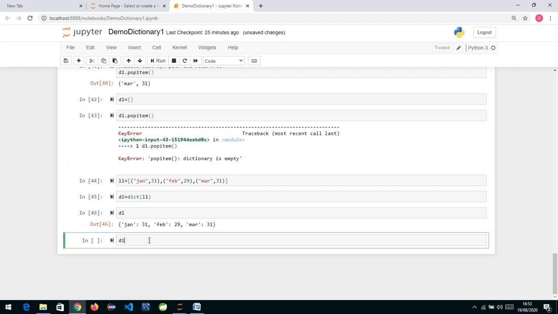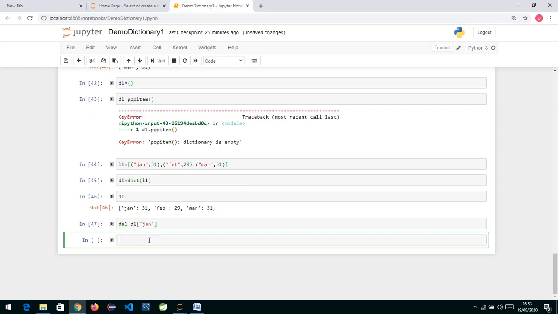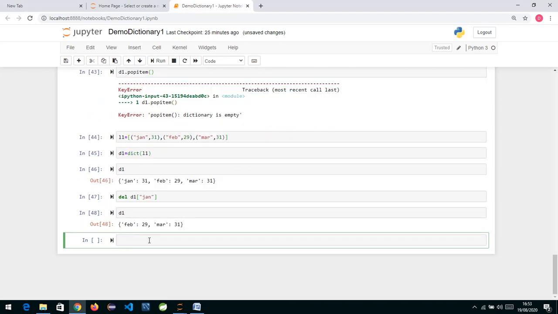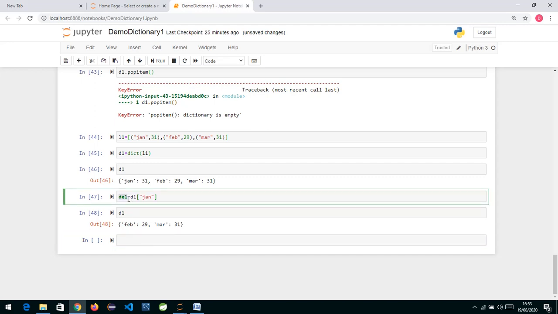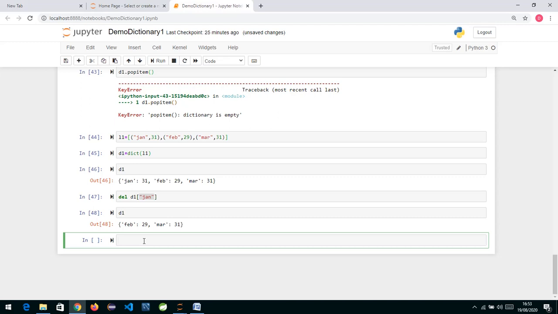And now I can also use del. I write del d1, and in square brackets I specify the key. If I specify Jan, it is going to remove this key value pair, and you can see it has been removed. So another way of deleting is del, which deletes from this dictionary the key I specify in square brackets, here Jan. This is another way of removing a key value pair from your dictionary.